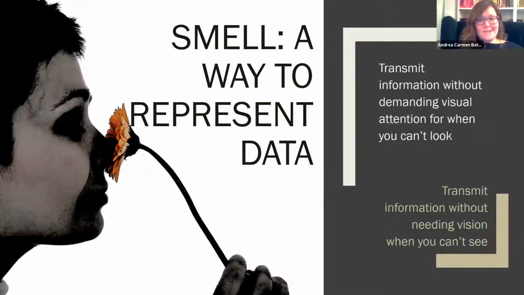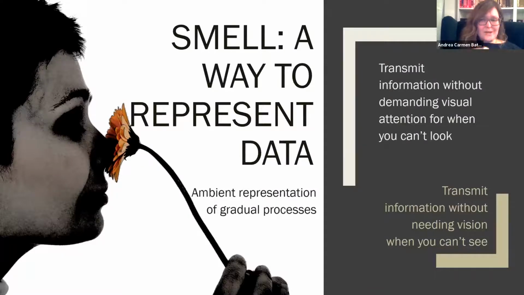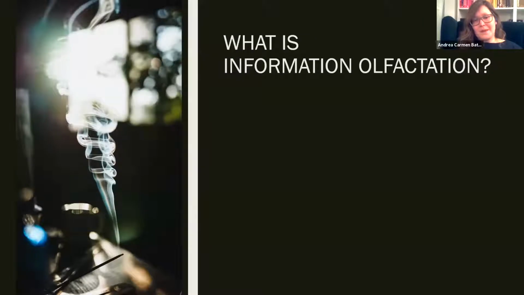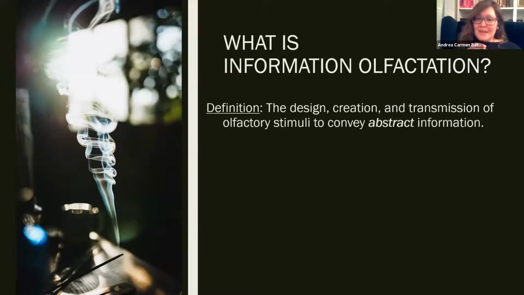Another application is in instances of slow-moving data or gradual processes, things that change slowly in real time but represent an overarching pattern that's relevant to a work process, like the hourly changes in a stock market set of indicators. So to start off, we should be clear on what, in general, information olfactation is. It's the design space and implementation of displays that use smell to convey abstract information. That's information without a natural spatial mapping, like the price of a particular stock, students' grades in a class, or the major that that student is enrolled in.